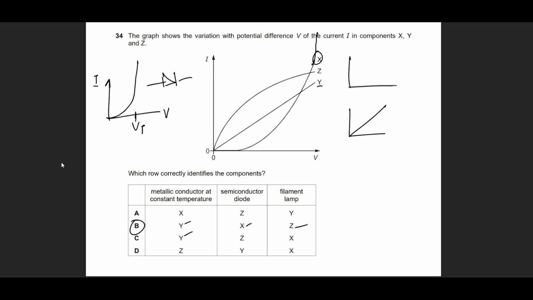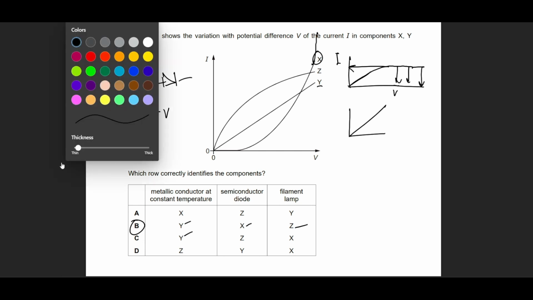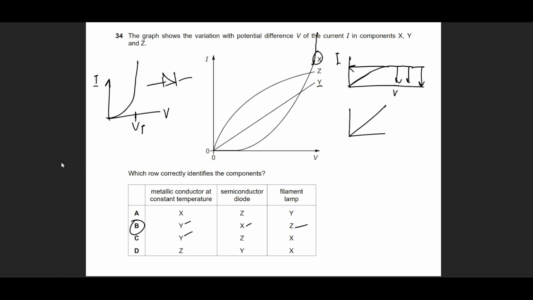So filament lamp, how it behaves is that if you keep on increasing the voltage, first it follows Ohm's law, but gradually it starts going like this. Why? Because even if you keep on increasing the voltage, the current stops increasing because the resistance has become so high that small changes in voltage do not even register on the ammeter. Voltage is work done by charge, or the energy of the electron. Whatever energy you are giving to the electron to go through the filament lamp is not being converted into its speed or current, it is being converted into heat and glow and light energy.